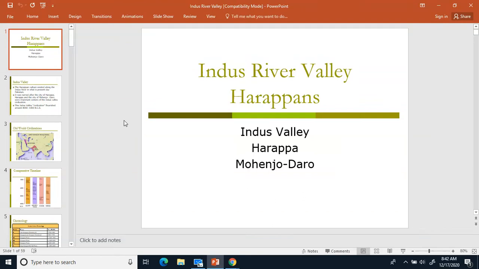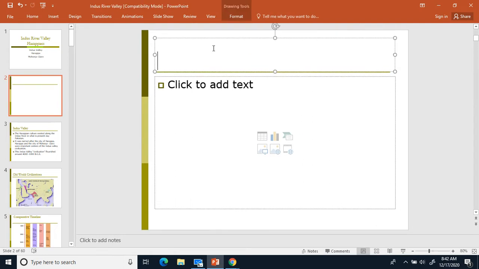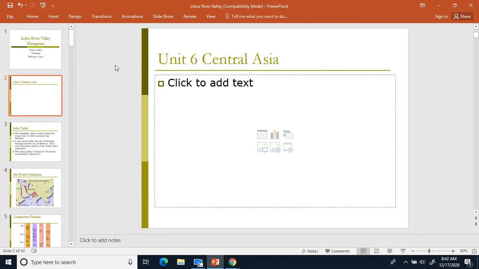Okay, today we're starting up a new unit. This is unit number 6. So we're going to make a new unit title, which is going to be Unit 6 Central Asia. We go ahead and write that down as our unit title. So Unit 6 Central Asia, right down at the top of your notes.